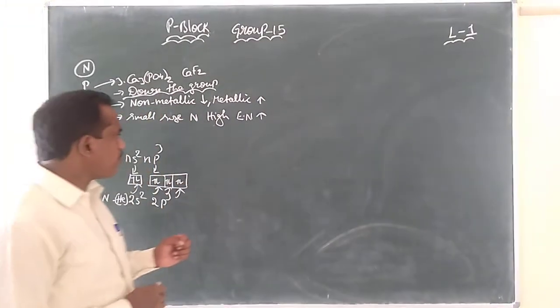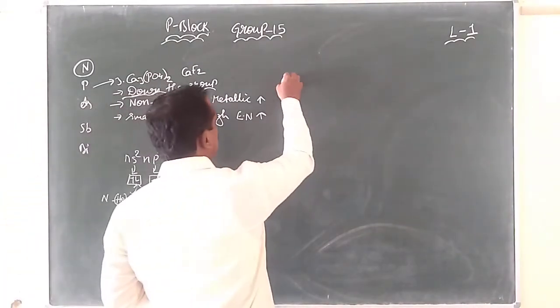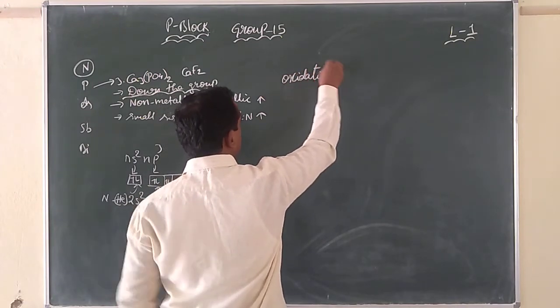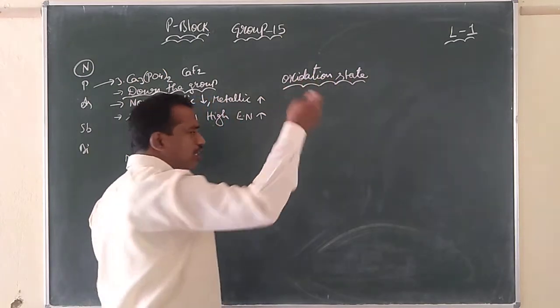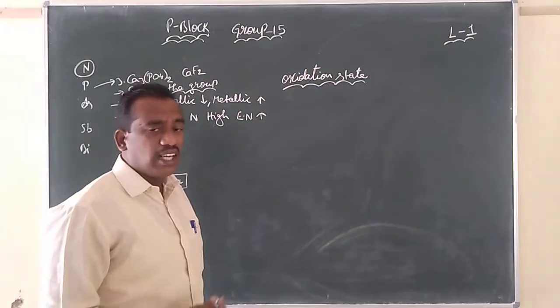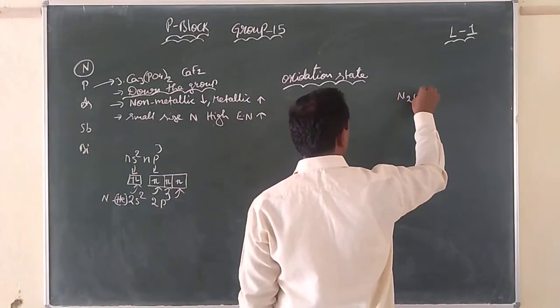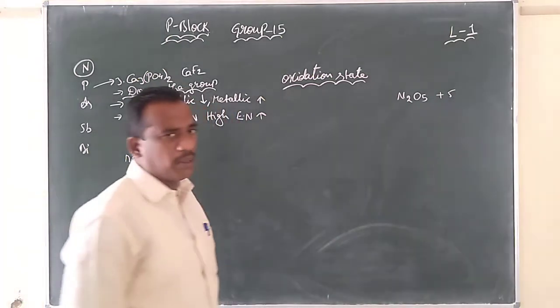And here we want the main word called oxidation state. Generally, nitrogen shows higher oxidation states in its oxides, like N2O5. What is the oxidation state in N2O5? Here the nitrogen oxidation state is +5.